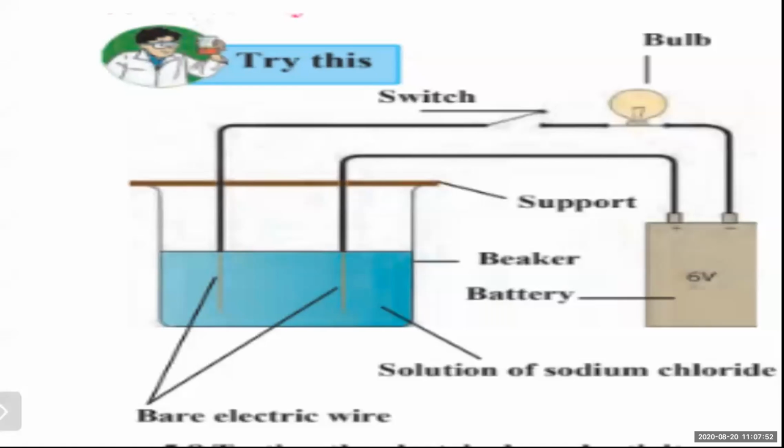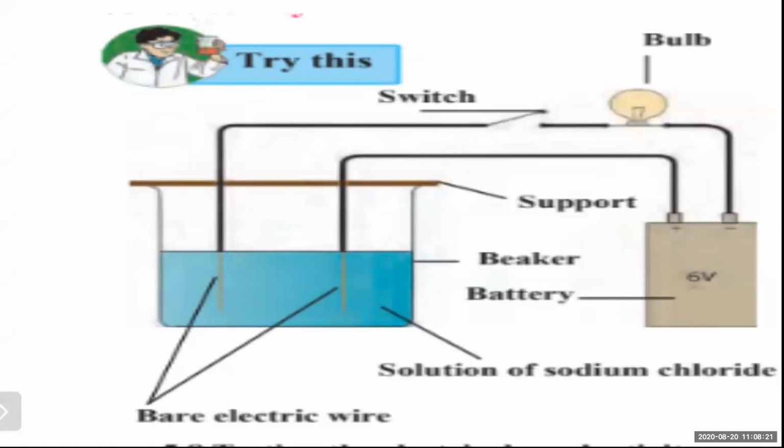It should conduct through the wire. Then only the electricity will be produced and the bulb will glow. Electrons conduct electricity through the electric wire, and ions conduct electricity through a liquid or a solution. Electrons move through the wire, and ions move through the solution. Electrons leave the battery at the negative terminal, that is on the right side.